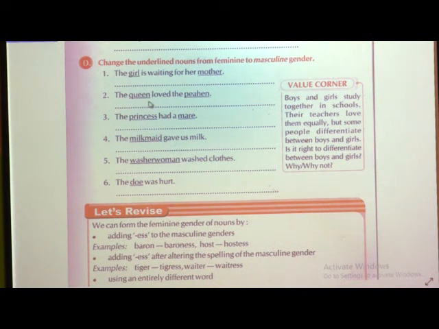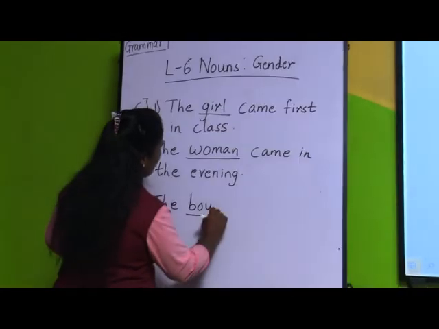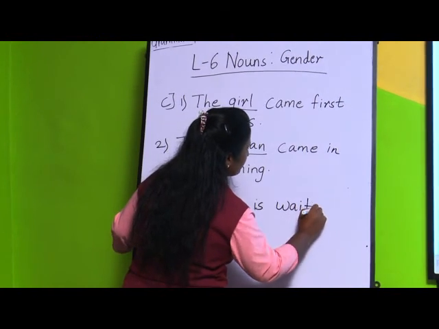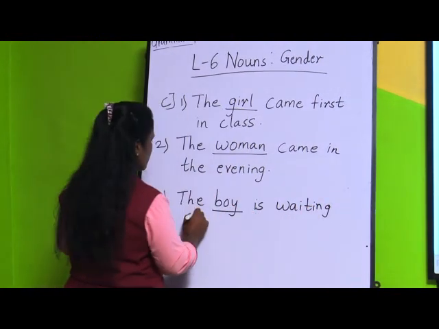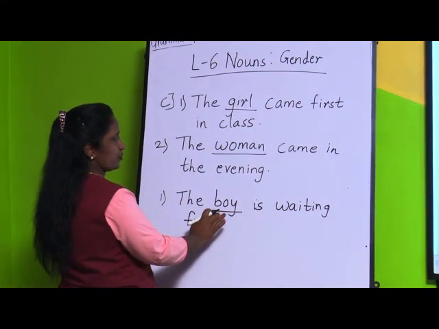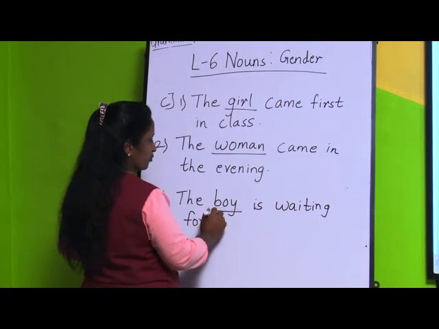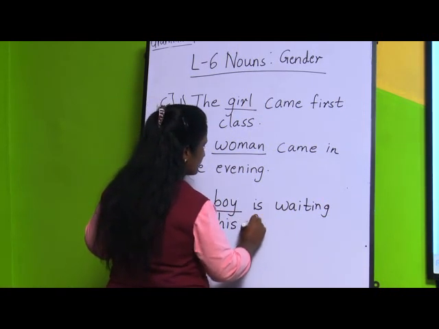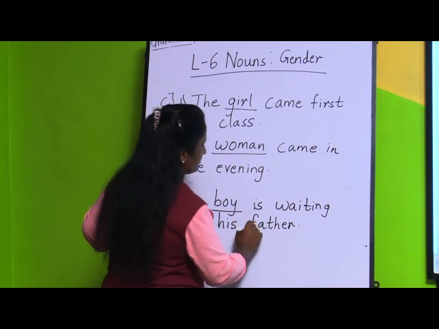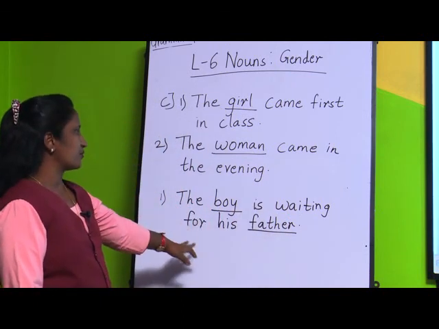Here there will be a slight change. Instead of the girl, the boy. Boy is a masculine gender. The boy is waiting for... are you going to write her? No. Why? Because you have changed it into masculine. So boy is masculine, and you are going to write his, for his father. Sometimes we have to see the sentence properly. Okay, so this was about the first sentence.